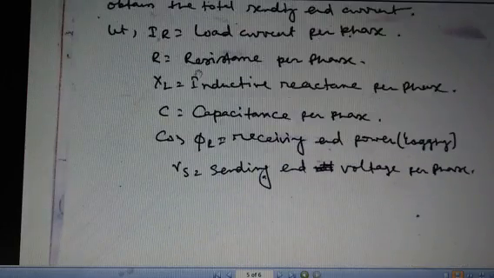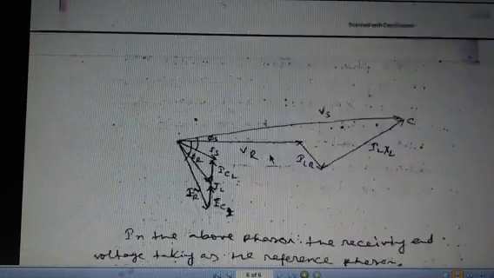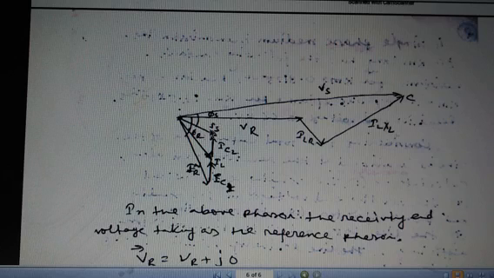So IR is the load current per phase, R is the resistance per phase, XL is the inductive reactance per phase, C is the capacitance per phase, cos phi r is the receiving end lagging power factor, and Vs is the sending end voltage per phase. And this is the vector diagram. As usual, VR is the reference, there is some angle between IS and VR, and an angular difference between VR and IR.